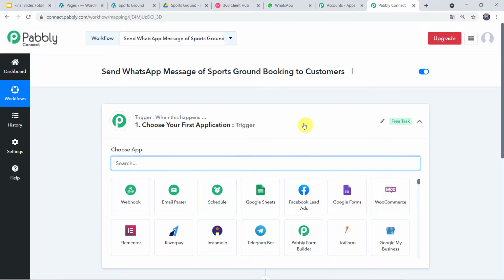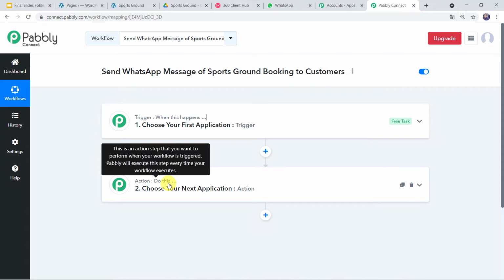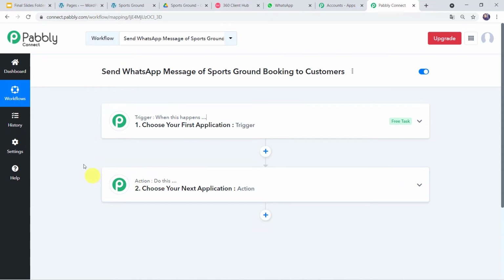Now here we can see a trigger window and an action window. So you might be thinking, what is this trigger, what is this action? So let me tell you, Pabbly Connect works on the concept of trigger and action. Trigger means when this happens, action means do this. So in this use case, we want that whenever a customer fills the inquiry form on the website, automatically your sports ground brochure should be shared on the WhatsApp number of the customer.